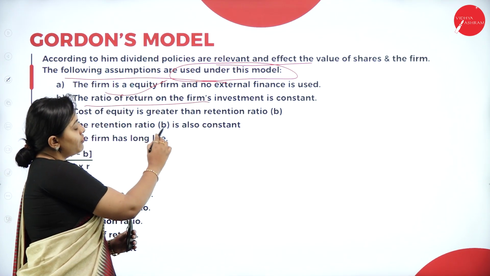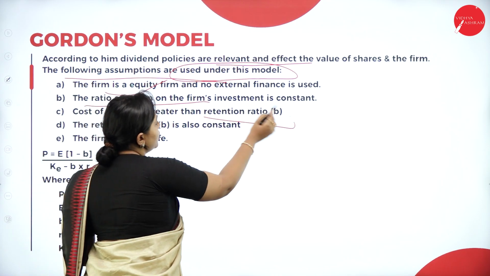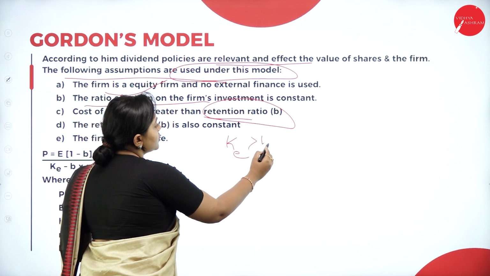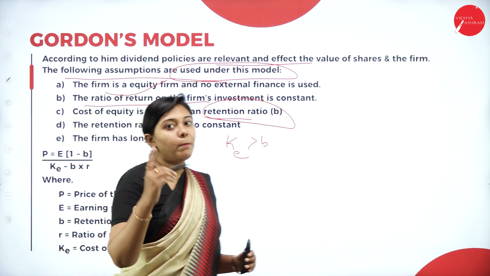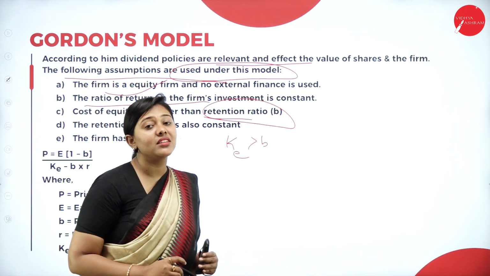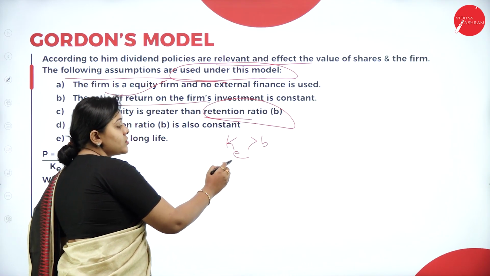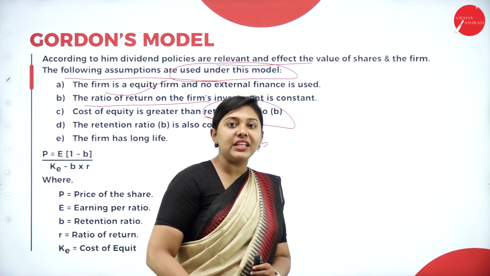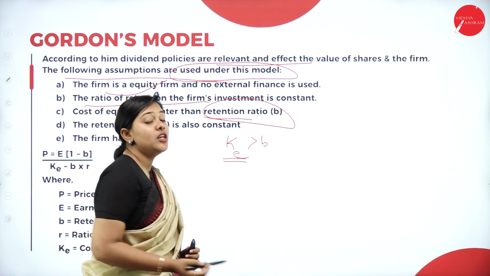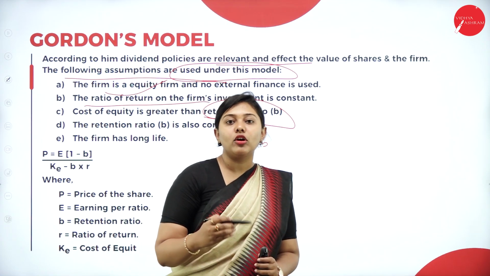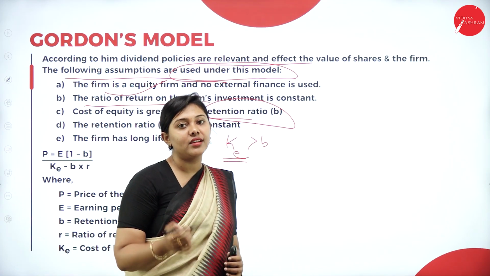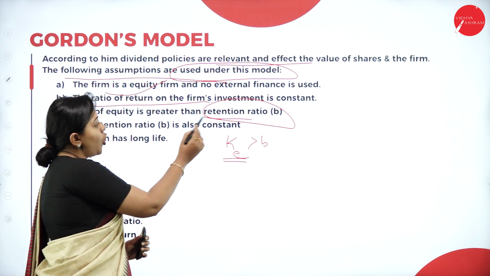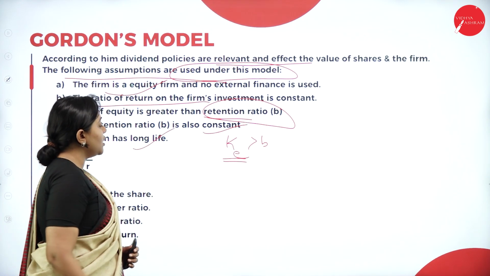The next assumption is that the cost of equity is greater than the retention ratio. Here we have B. What does B indicate? It is nothing but the retention ratio. Cost of capital, equity capitalization rate or capitalization rate, all this is one and the same. So the equity capitalization rate or the cost of capital is always greater than the retention rate. The next assumption is that the retention ratio is always constant. The firm has a long life.